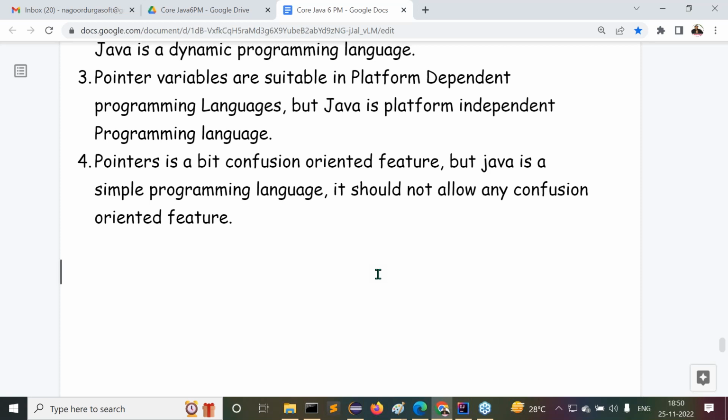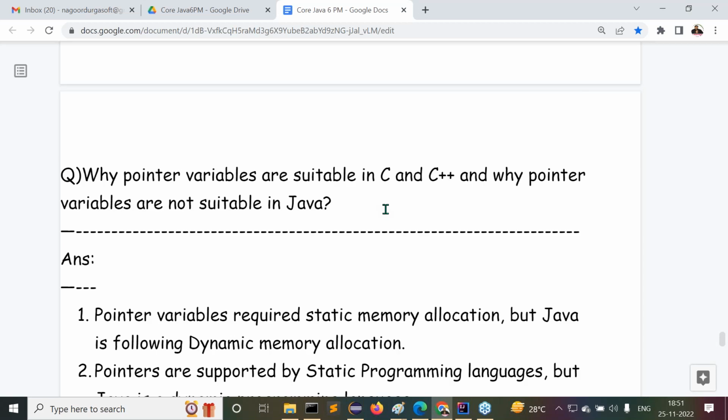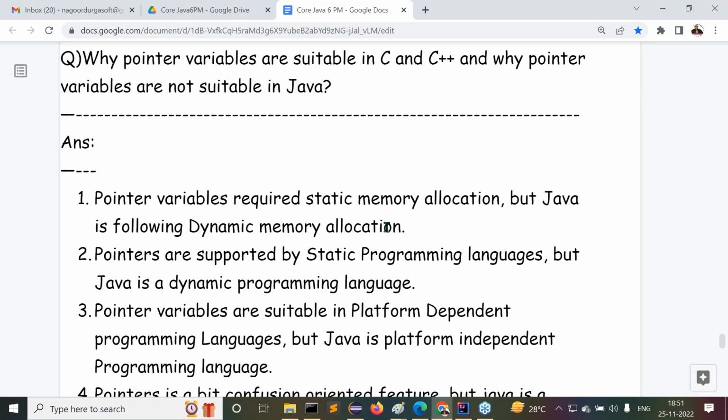Yes, sir. All of you are getting my point or not? Now, if we give this type of information to the interviewer, first the interviewer will ask you a question: tell me what is a pointer. A pointer is a variable. It is able to refer to some address location of data or data structure. Okay, clear. Definition is okay. Right. Are pointers possible in Java or not? Then we give the answer: pointers are possible in C and C++, but pointers are not possible in Java. Then the interviewer will immediately ask why pointers are required in C and C++ and not possible in Java. You might give these many reasons here.